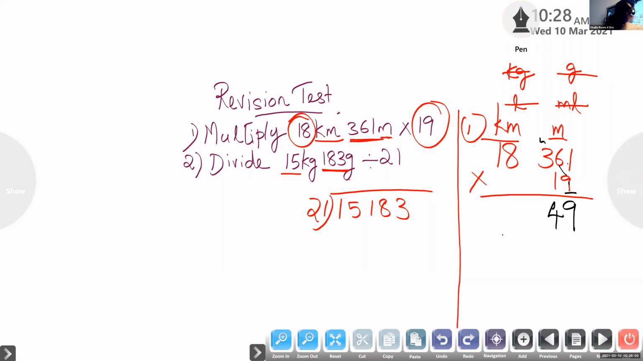4 and 5 is the carryover. 9 into 3. 9 threes are 27 plus 5, 32. 2, and 3 is the carryover. 8 into 9.